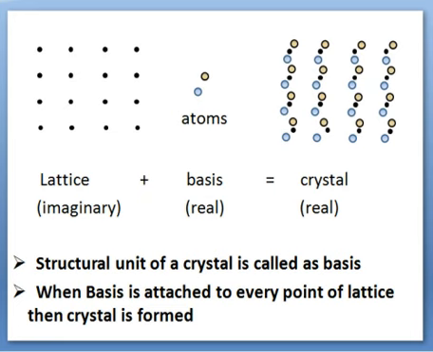The structural unit of a crystal is called the basis because these atoms are located around each and every black dot in all three dimensions. When the basis is attached to every point of the lattice, then the crystal is formed.